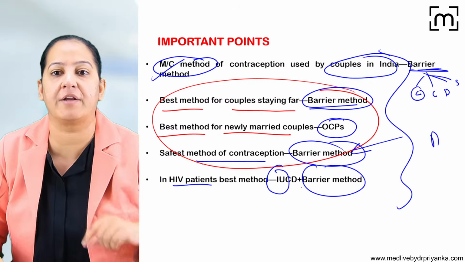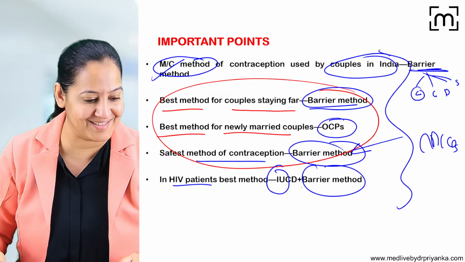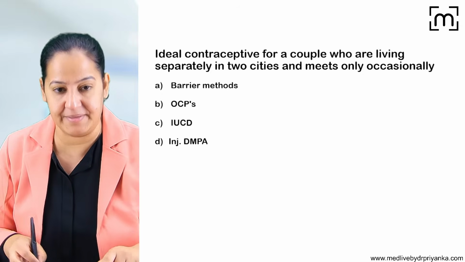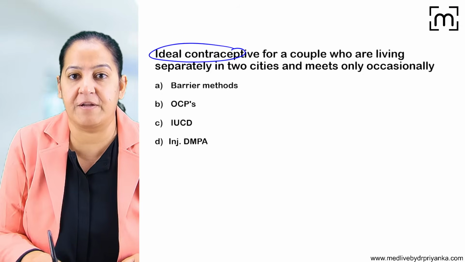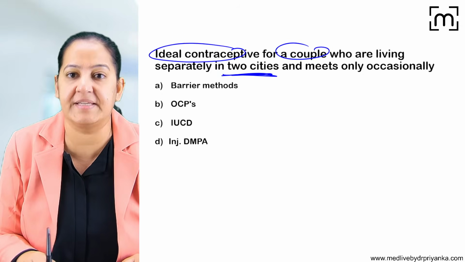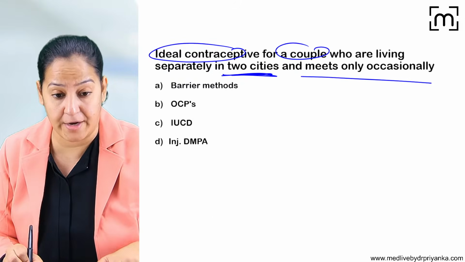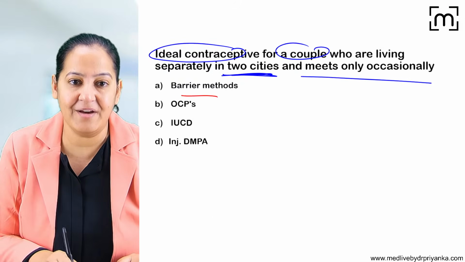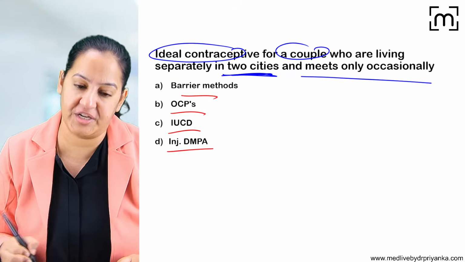So these all are your MCQs. How many of you got it? These all are your MCQs. Read the question, tell me the answer. Tell me an ideal contraceptive for a couple who are living in 2 different cities and meets very occasionally. Just now I told you the answer. Is it barrier, OCP, IUCD, or injection DMPA?